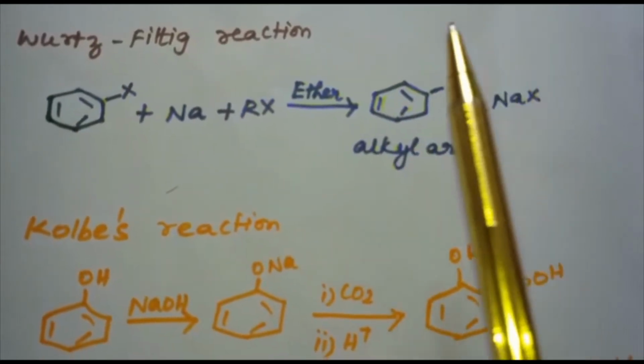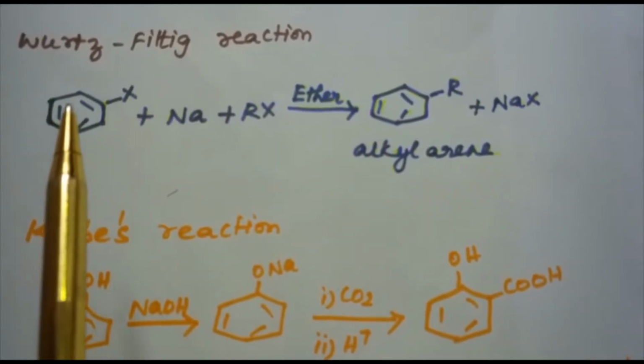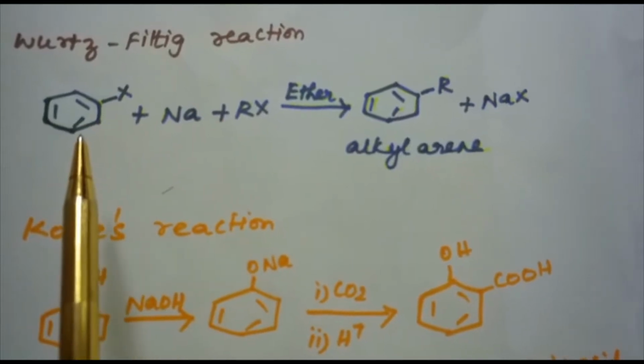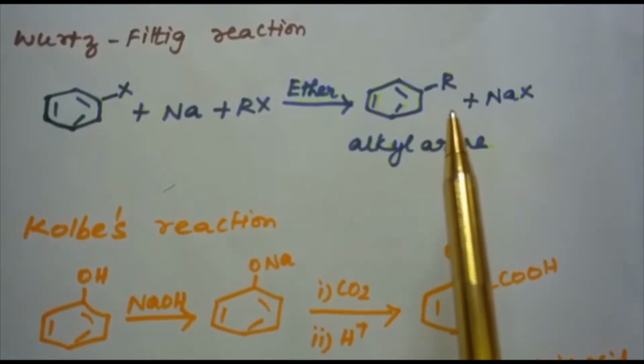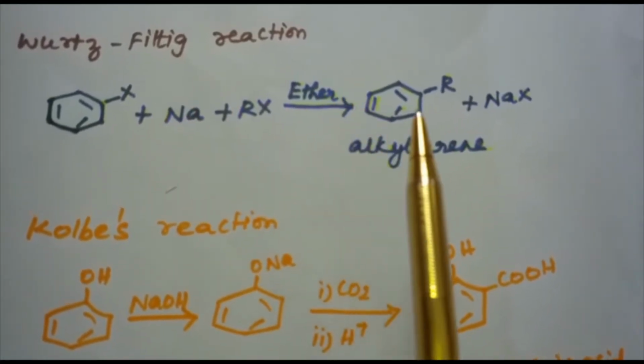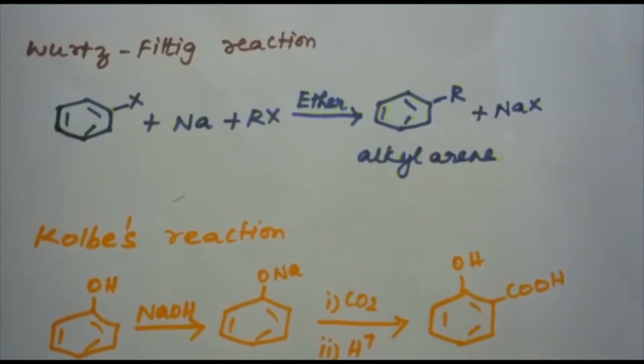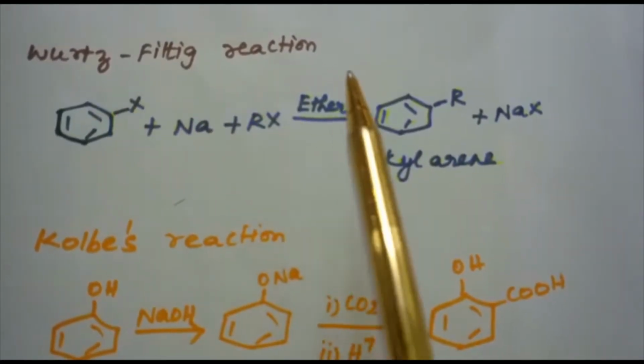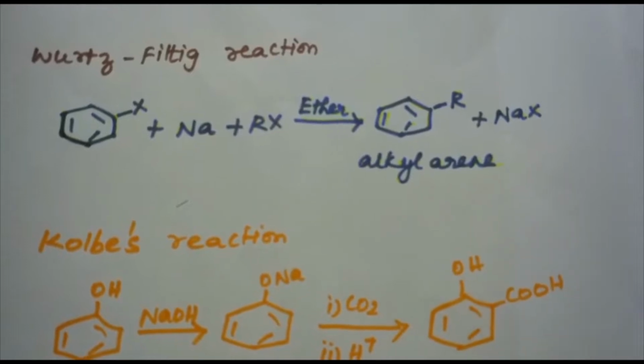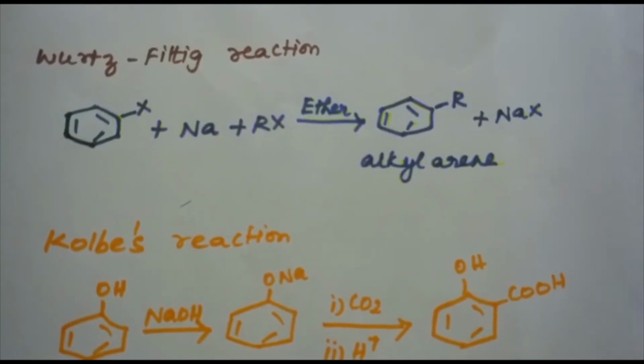Wurtz-Fittig reaction. In Wurtz-Fittig reaction, a mixture of alkyl halide and aryl halide gives an alkyl arene when treated with sodium in dry ether. This is the alkyl arene. So, in Wurtz-Fittig reaction, we are getting an alkyl arene. Next is Kolbe's reaction.